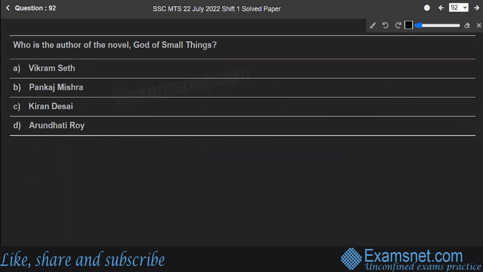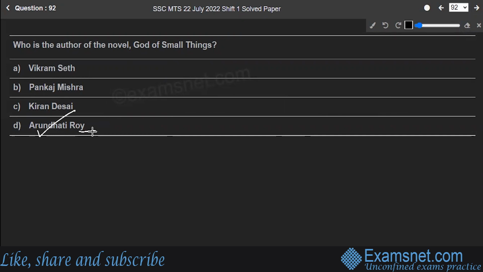Who is the author of the novel God of Small Things? Vikram Seth, Pankaj Mishra, Kiran Desai, or Arundhati Roy? Well, option D, Arundhati Roy, is the correct answer. The God of Small Things is a family drama novel written by Indian writer Arundhati Roy. It's a story about the childhood experiences of twins whose lives are destroyed by love and loss.